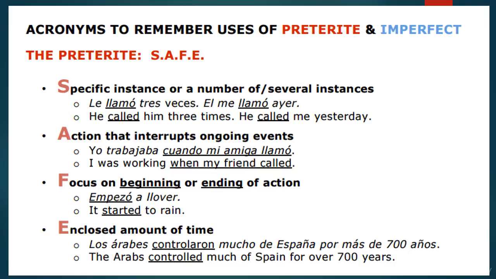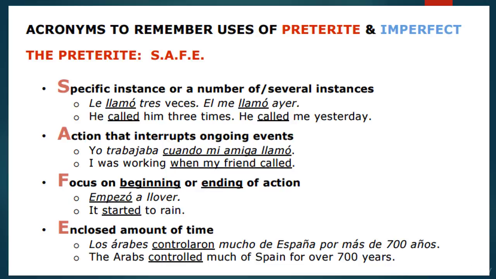So the first one being a specific instance or a number of several instances. So in Spanish, le llamó 3 veces or él me llamó ayer. Really, to wrap your head around this is there's more specificity to these contexts, right? So 3 times, that is a definite occurrence in the past. And él me llamó ayer, just the simple inclusion of yesterday situates it really concretely in the past tense. And so we would opt for the preterit conjugation here.